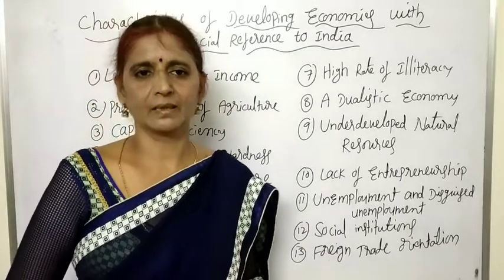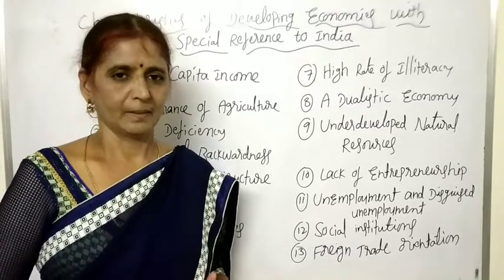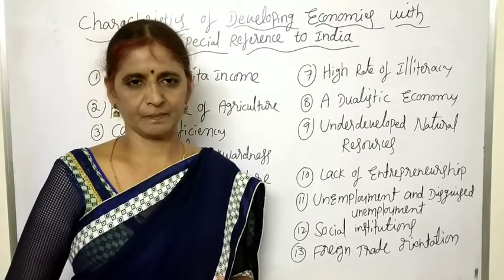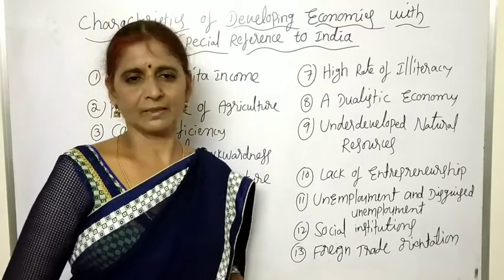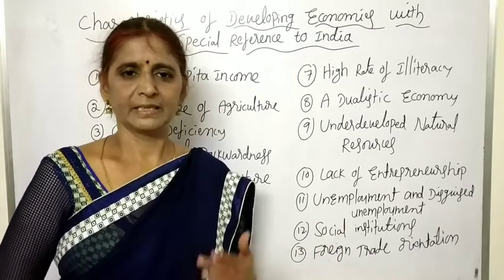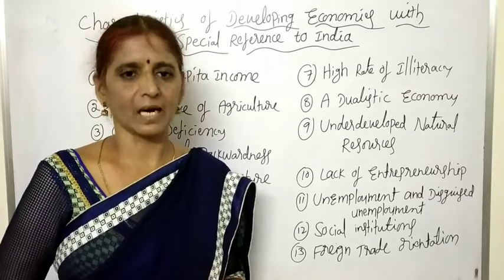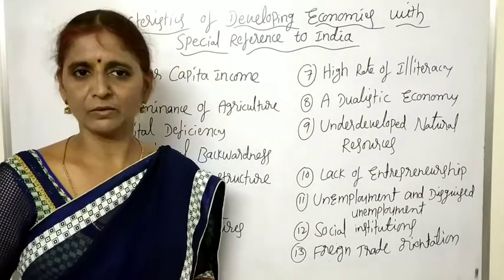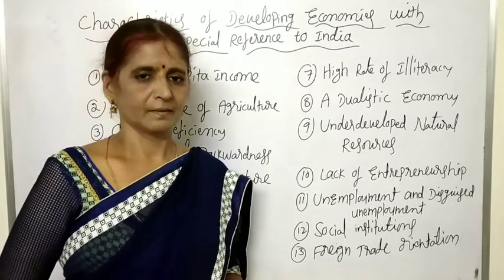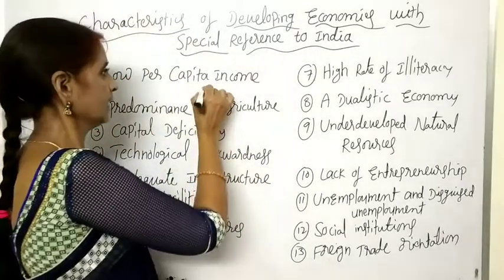In India, in the year 1995-96, the per capita NNP was 9,300 rupees. According to recent estimations, in 2018, the GNI per capita of India is $7,680. Presently, India's per capita income is $7,680 in US dollars. Okay, children.